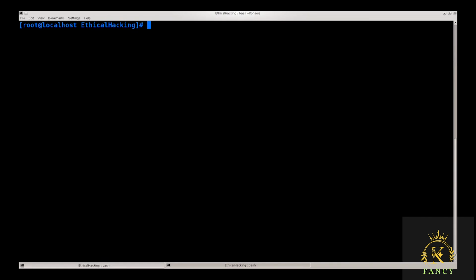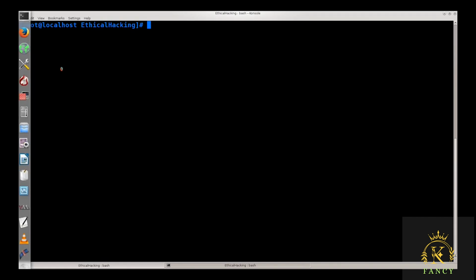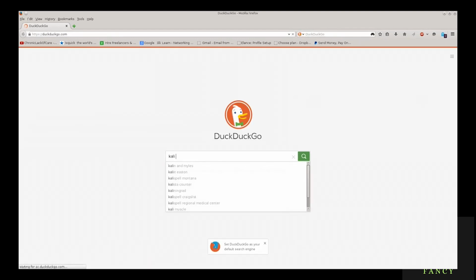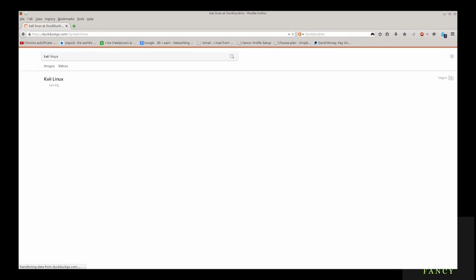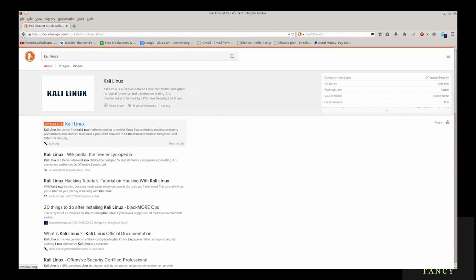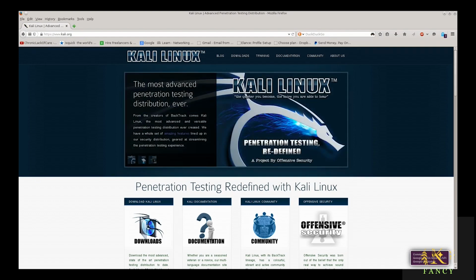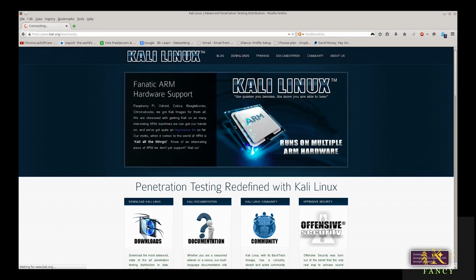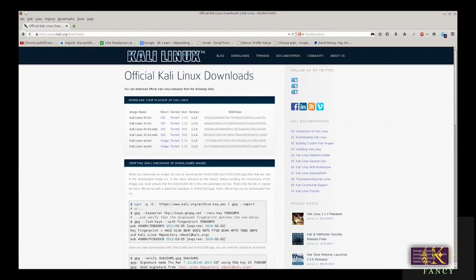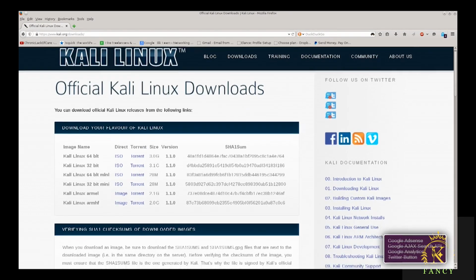So first off, go ahead and open up your browser, type in Kali Linux, press enter, navigate over to their website. So it's www.kali.org. It's HTTPS, don't forget to check that. Go ahead and navigate over to downloads. Let me just go ahead and zoom in here.